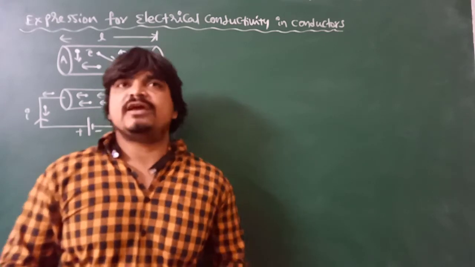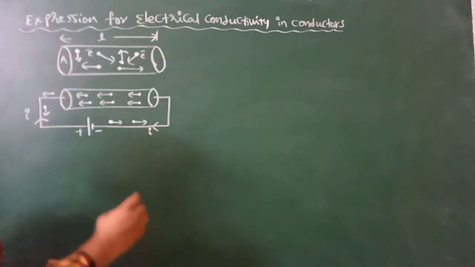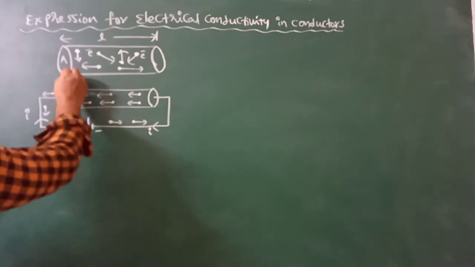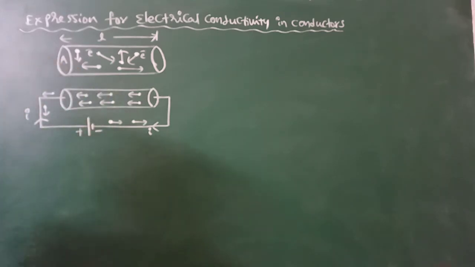So how can we get the electrical conductivity in conductors? Suppose you consider a conductor without an applied electric field. In a conductor, electrons are the charge carriers which are free to move throughout the solid of the conductor.